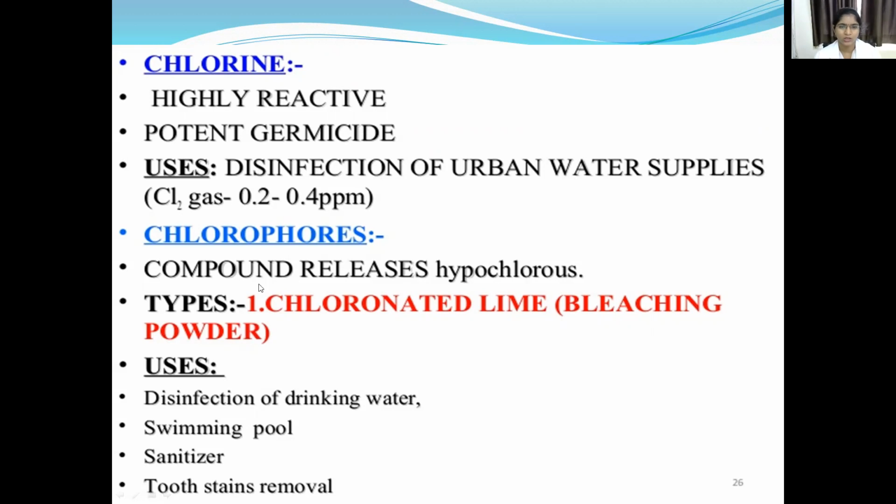And chlorophores, this compound releases hypochlorous acid, and it is nothing but bleaching powder. It is used for disinfection of drinking water. It is used in swimming pools as a disinfectant and sanitizer. It is also used for tooth stain removal. Chlorine is also used in swimming pools to purify water, as a sanitizer, and to remove tooth stains.